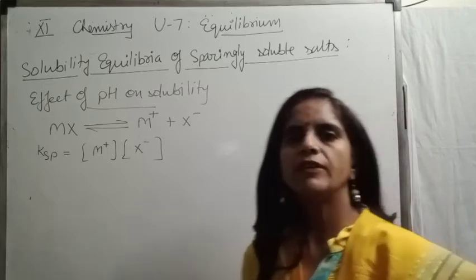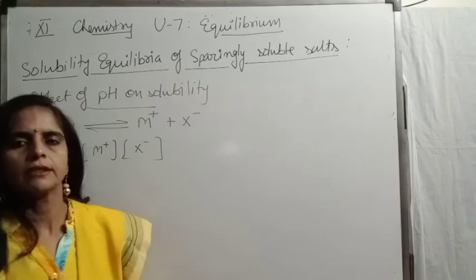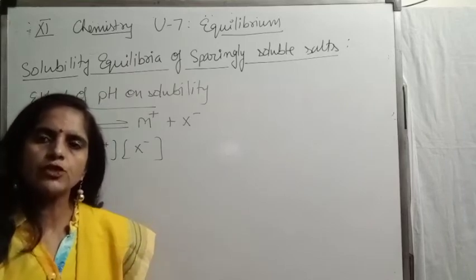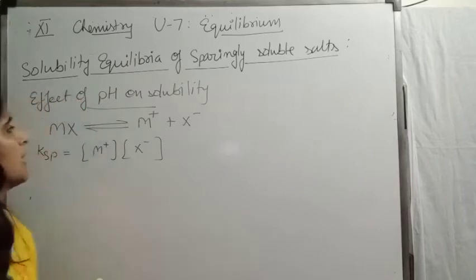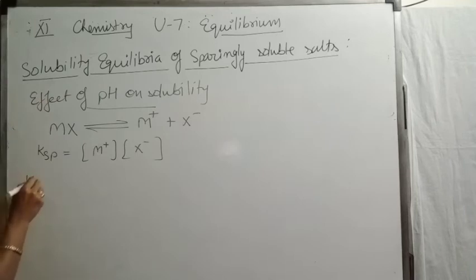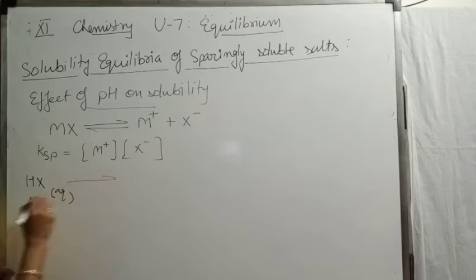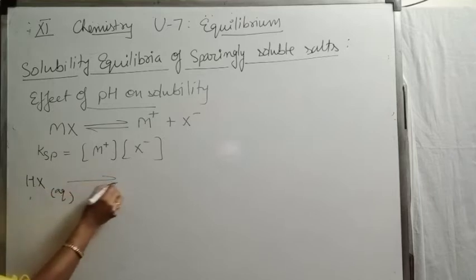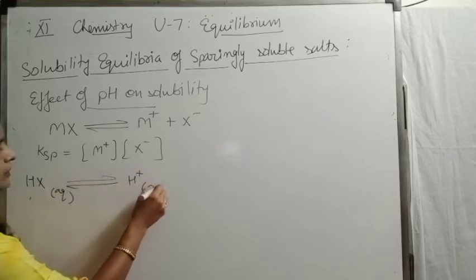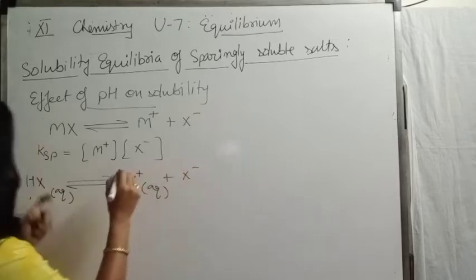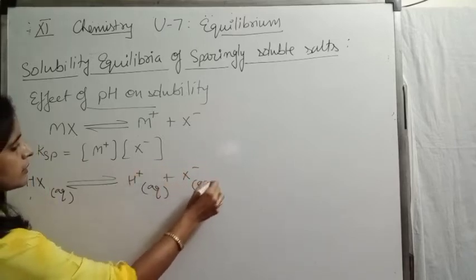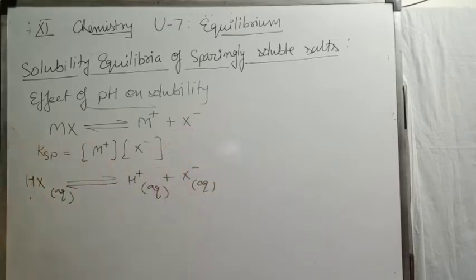Now, for example, when we make the medium acidic, that is, we are decreasing the pH or increasing the hydrogen ion concentration, in the presence of acid the species we get are hydrogen ion, HX, and X negative, the anion, in aqueous medium.